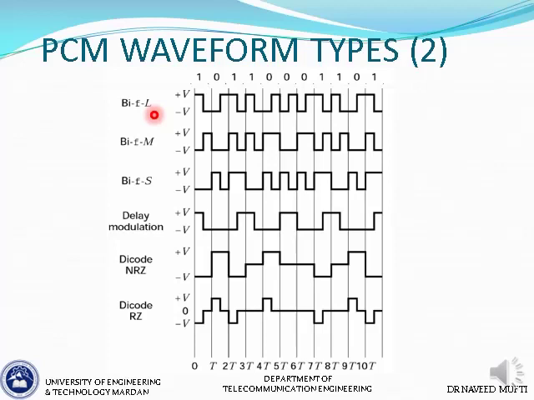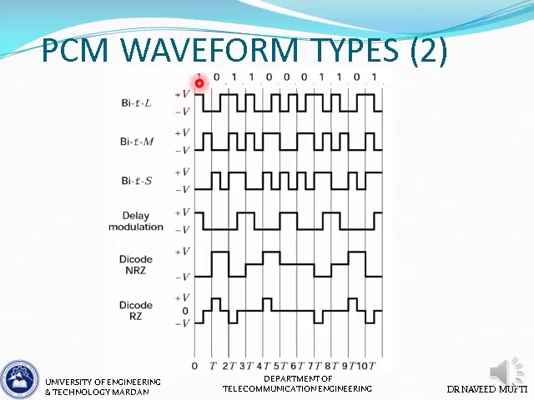the principle of construction is that there is a half pulse. The polarity is plus V during the first half of the bit interval when we have a 1, and the polarity is plus V during the second half of the bit interval when we have a 0.